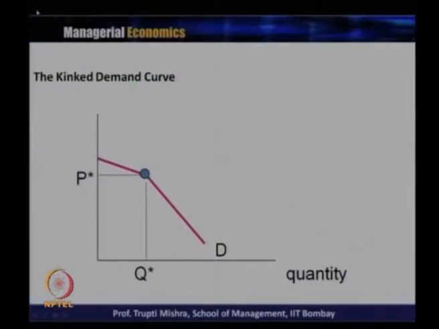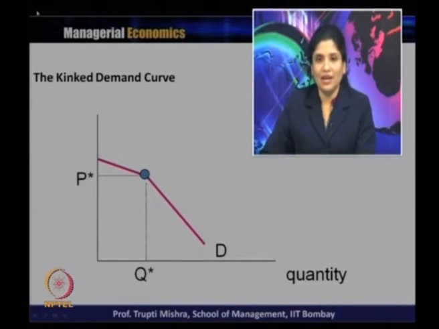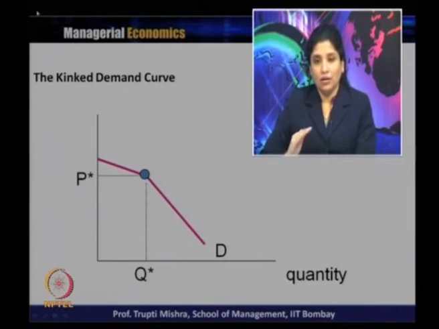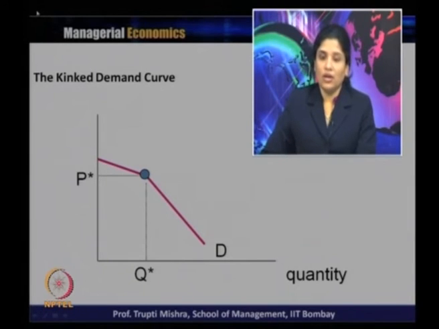So this is generally the shape of the kink demand curve, where the upper portion is elastic and the lower portion is inelastic. The upper portion comes from the elastic demand curve, and in this segment whenever there is an increase in the price, the competitors are not going to follow it. The downward segment is the part of the inelastic segment, where whenever there is a decrease in the price, competitors generally follow.